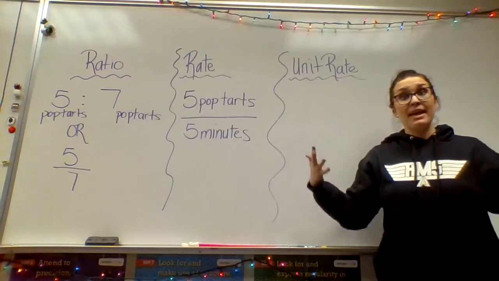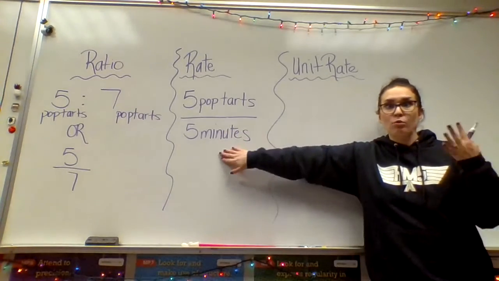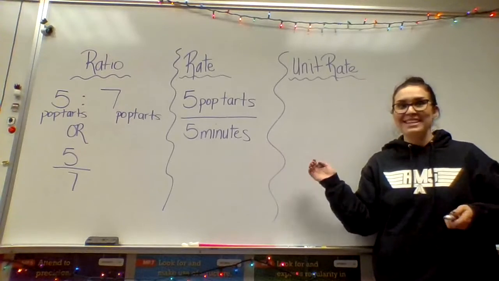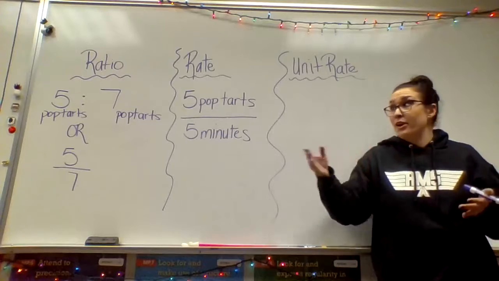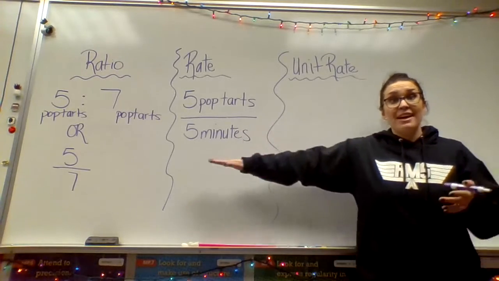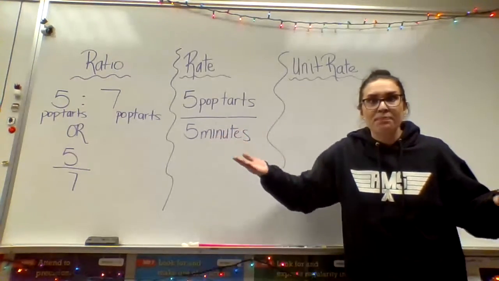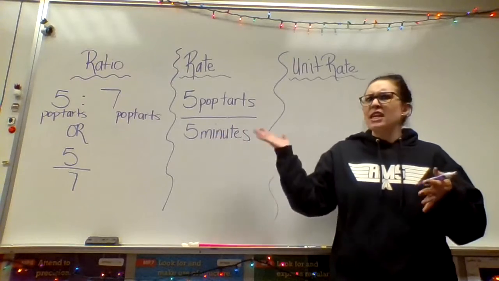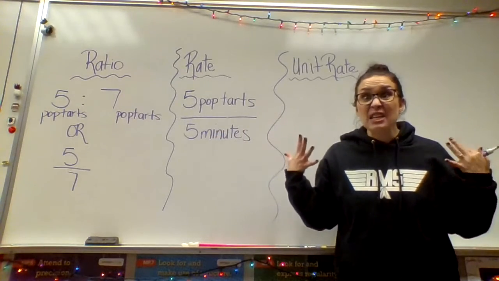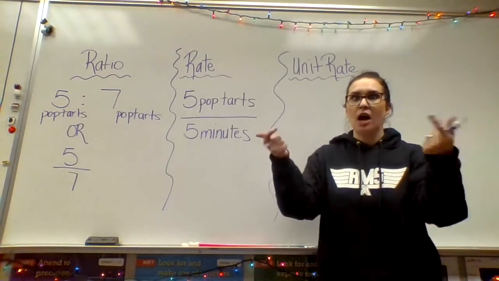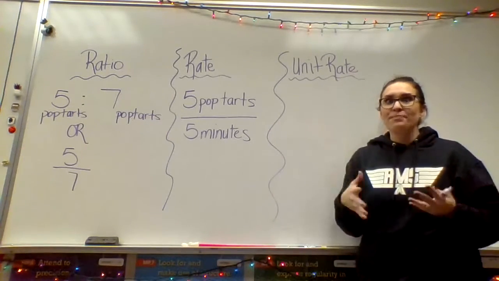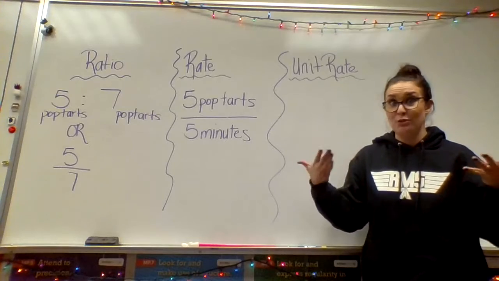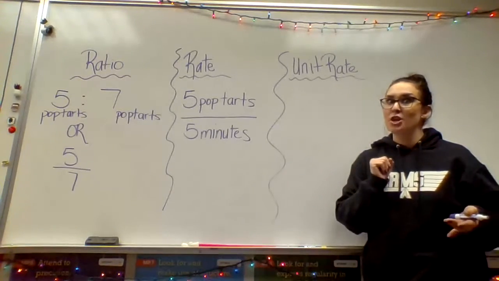The big difference between a regular old rate and a unit rate is that a unit rate has 1 as a denominator, or 1 in the bottom here. I was talking to Mr. Detweiler and he was giving me some knowledge and said something so brilliant that I had to share it with my friends. He said that a unit rate is how we are actually going to talk in a sentence. Let me show you what I mean.